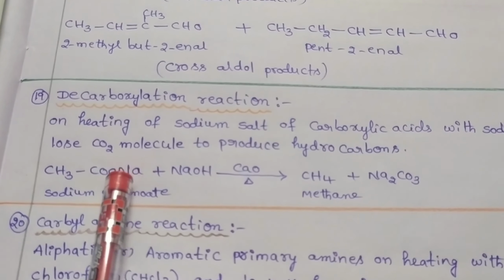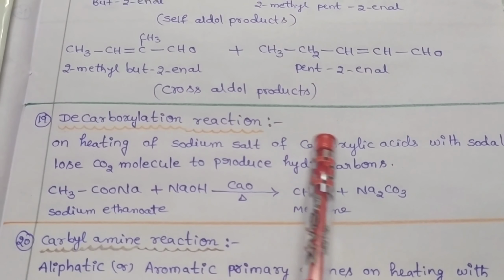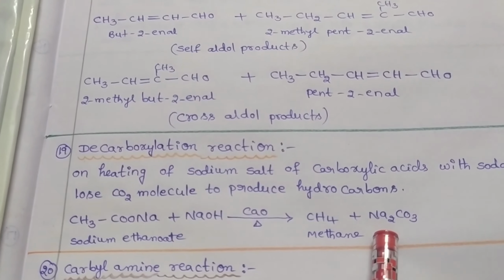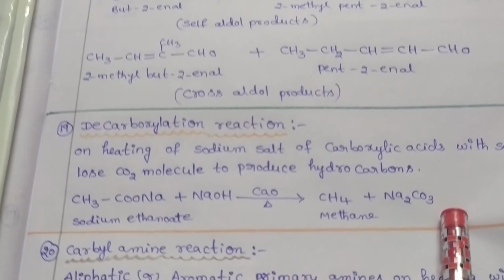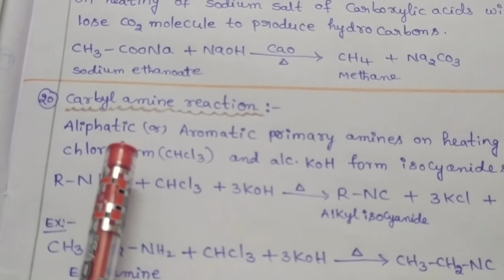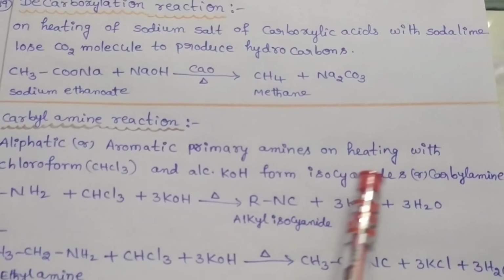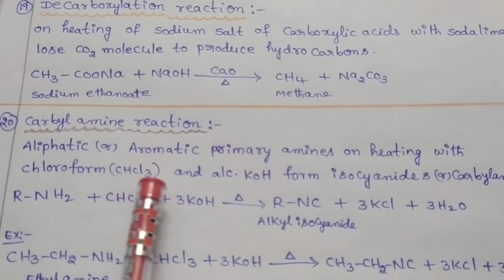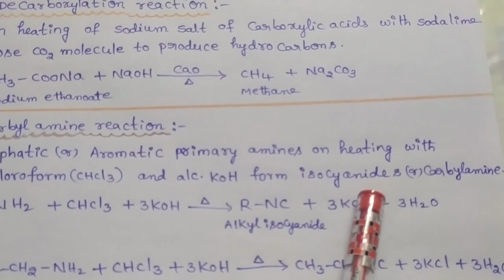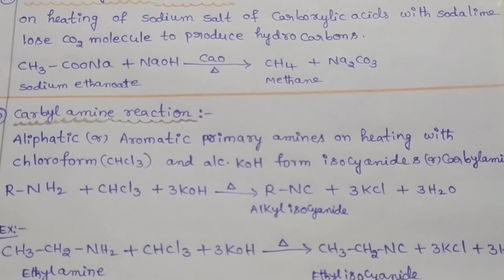Here the carbon dioxide present in sodium ethanoate is removed, that means decomposed in the form of Na2CO3. Next we discuss carbylamine reaction. Aliphatic or aromatic primary amines on heating with chloroform and alcoholic potassium hydroxide form isocyanides or carbylamines as a final product.